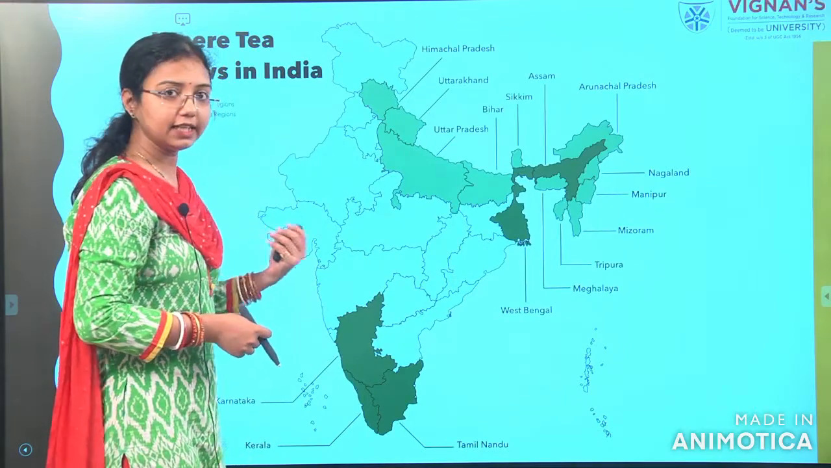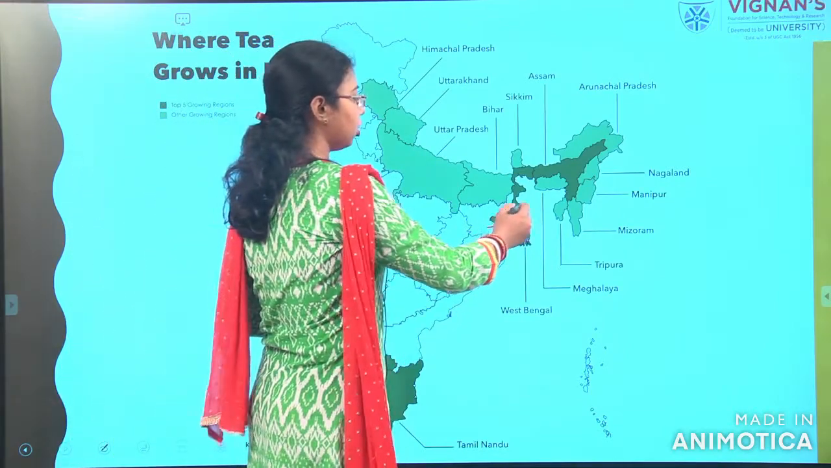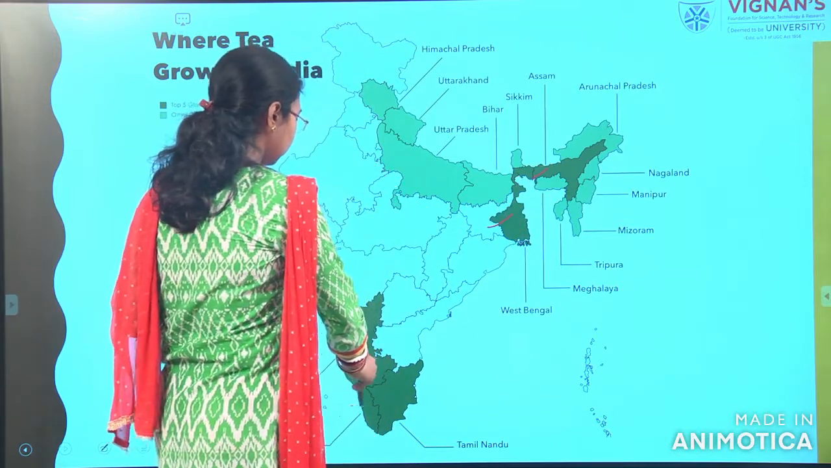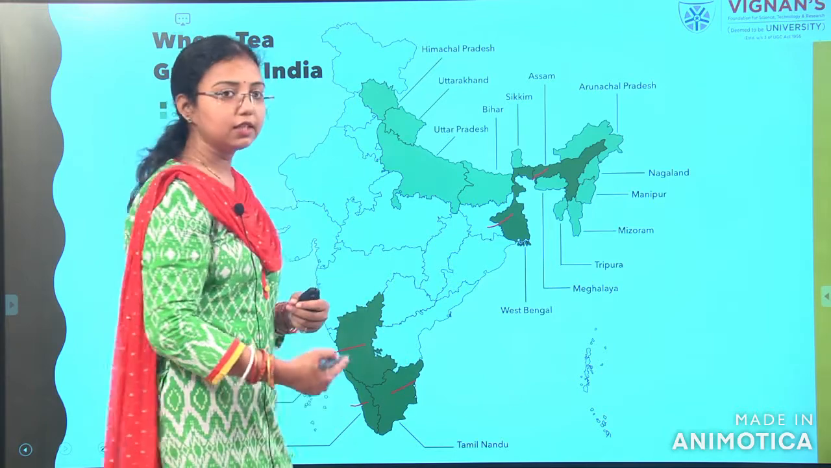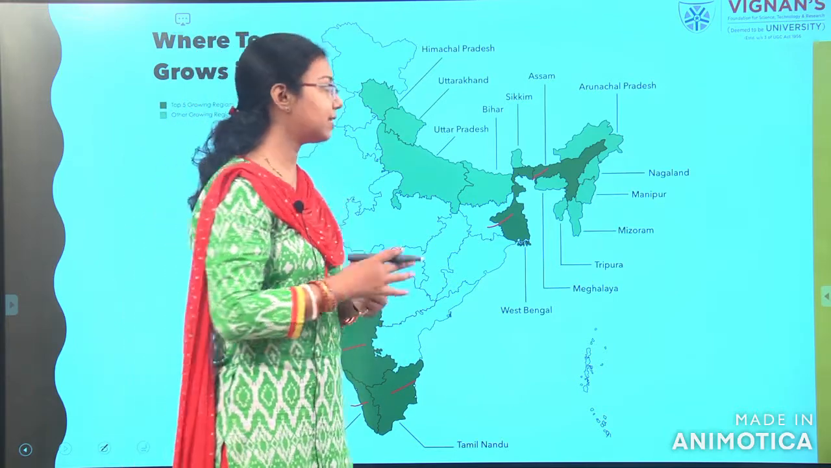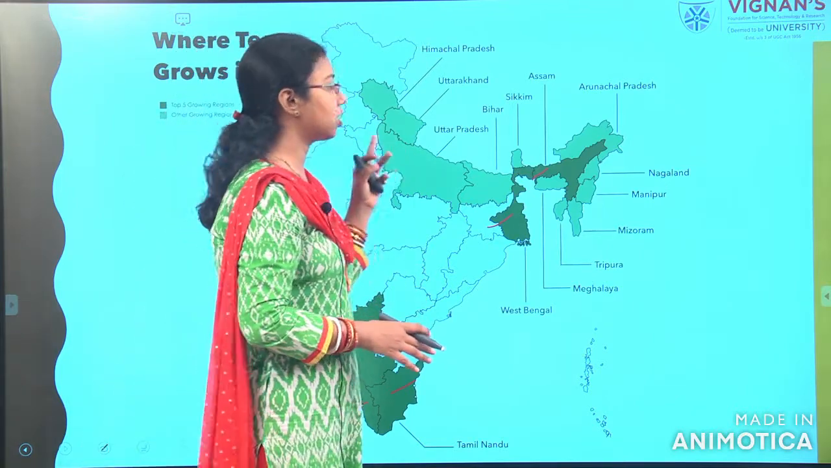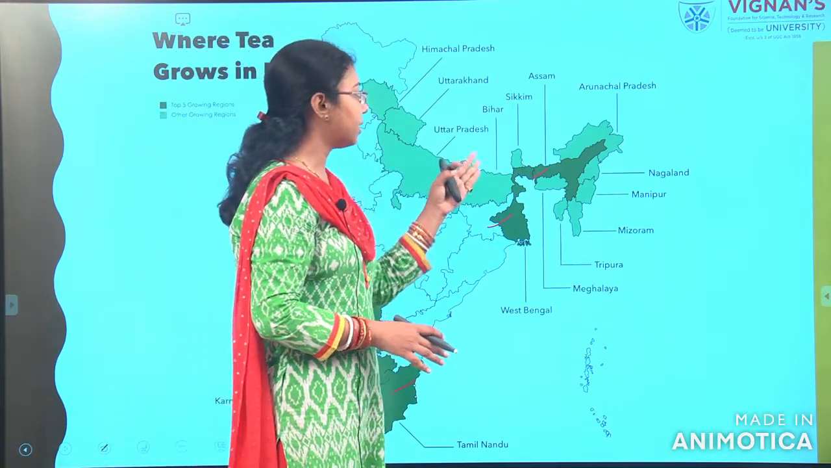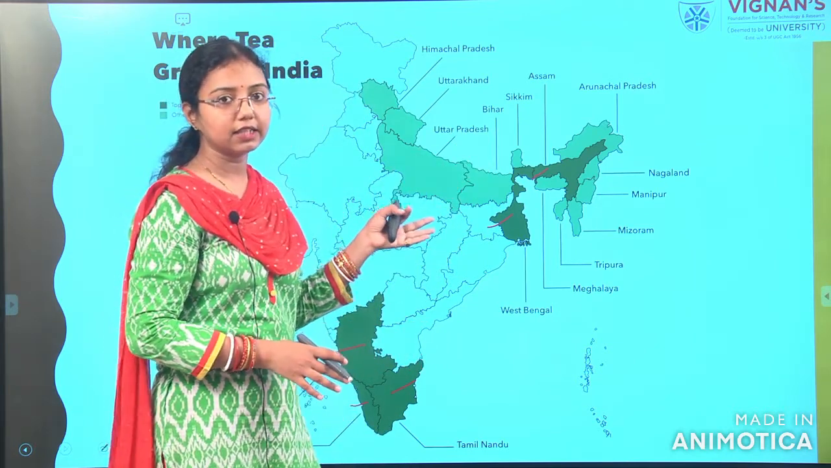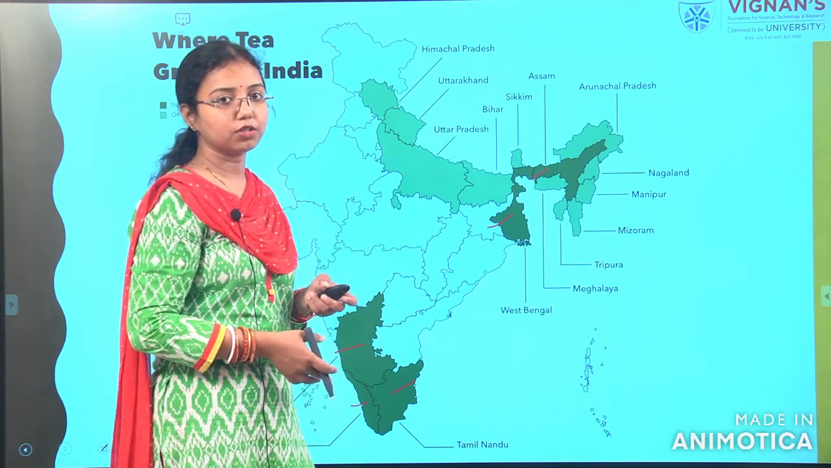So here in India, where are the major growing states? West Bengal, Assam, Karnataka, Kerala and Tamil Nadu. These are the 5 major states producing tea. Except these 5 states, there are some states like Himachal, Uttarakhand, Uttar Pradesh, Bihar, some part of Sikkim, Assam and the northeastern side, which are minor producers of tea.